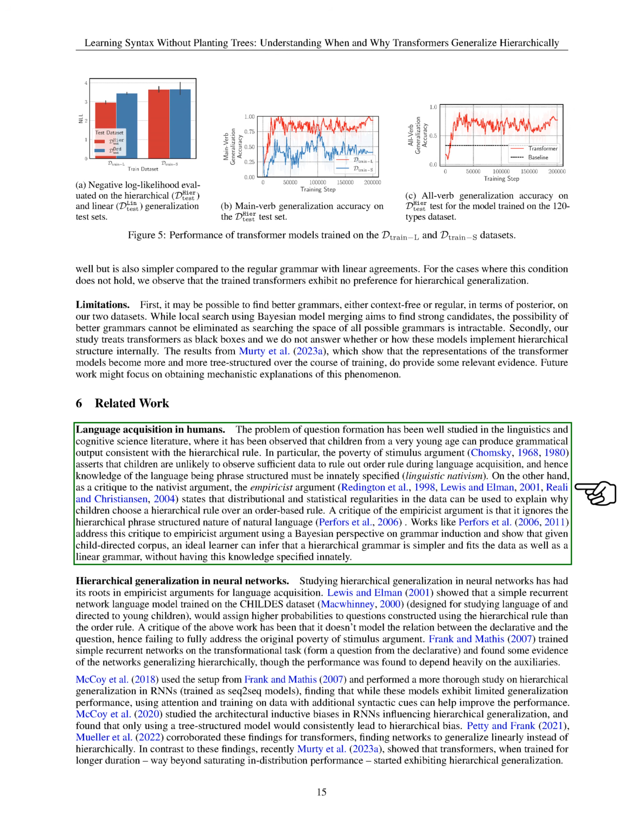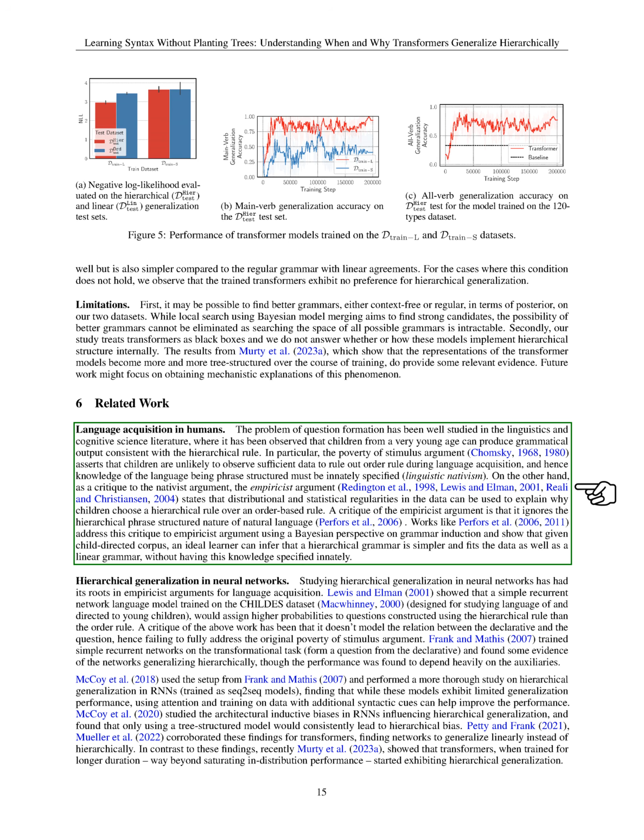evidence. In the realm of human language acquisition, the ability of children to produce grammatically correct sentences following hierarchical rules has been extensively studied. The poverty of stimulus argument suggests that children may not have enough exposure to language to learn complex rules, leading to the idea of linguistic nativism. On the other hand, the empiricist argument proposes that children can use statistical patterns in the language they hear to learn hierarchical rules. Recent work has shown that an ideal learner, given the right data, can infer that a hierarchical grammar is simpler and fits the data as well as a linear grammar.